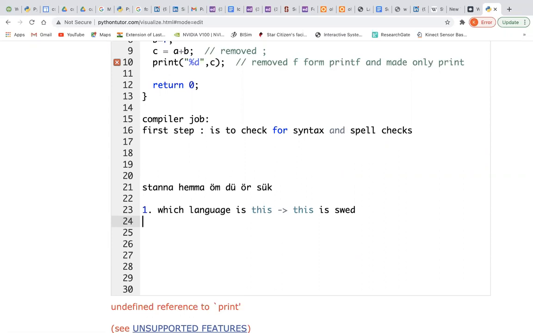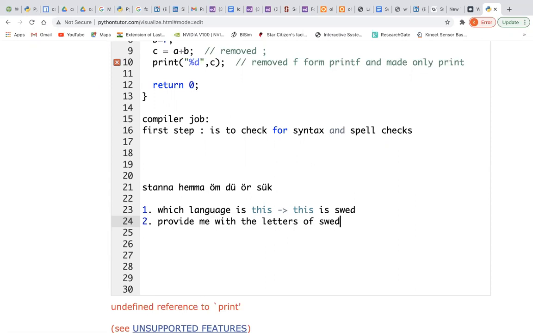Okay, that's the second question. Provide me with the letters of Swedish, right? Next.